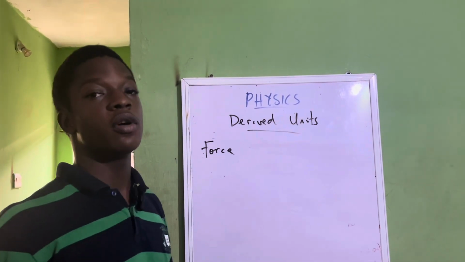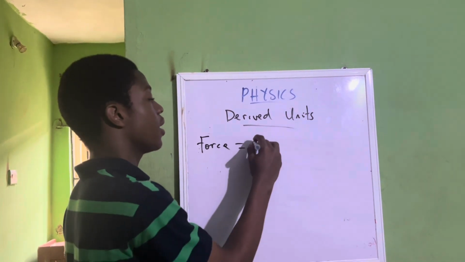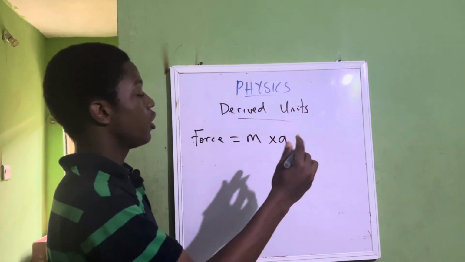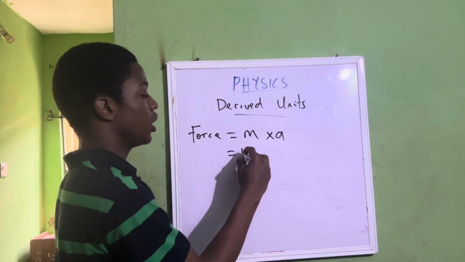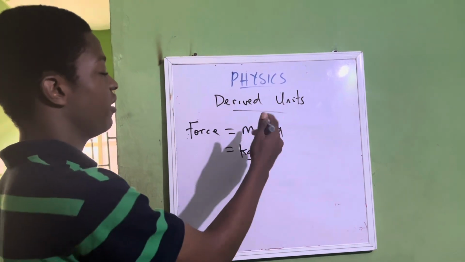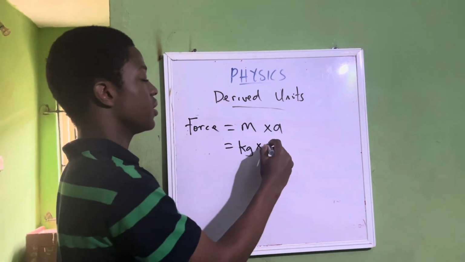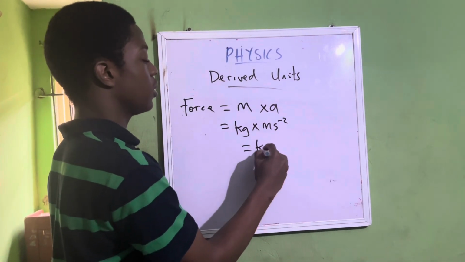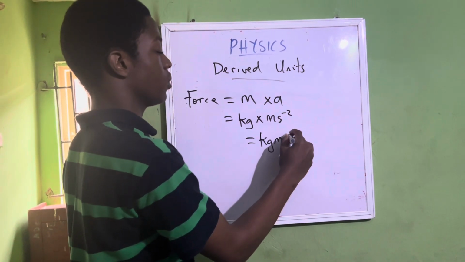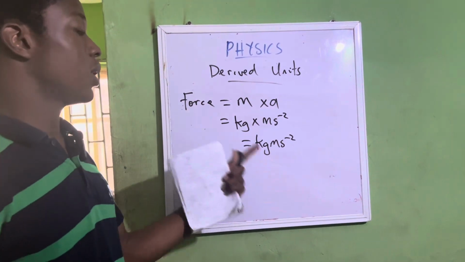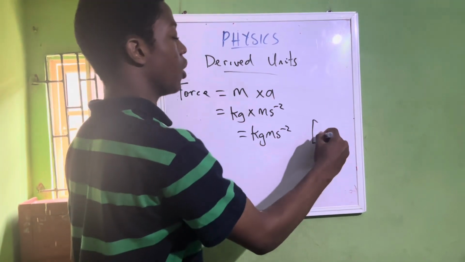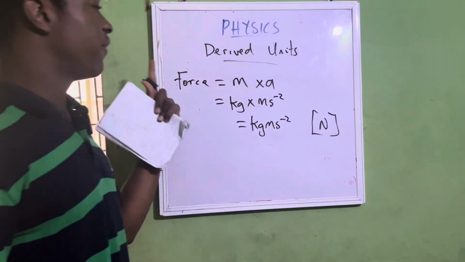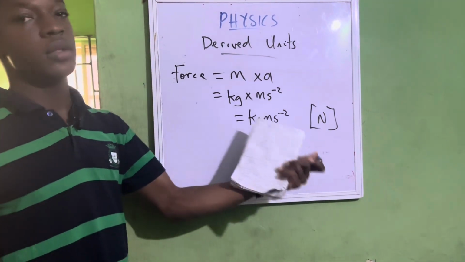Force is the product of mass and acceleration, so m times a. Your mass here is in kilograms. The unit of mass is kilogram. And for acceleration, which we've treated before, the unit is meter per second square. So the unit of force is kilogram meter per second square, and it is also known as Newton. This is the other name of force, or the other unit of force.